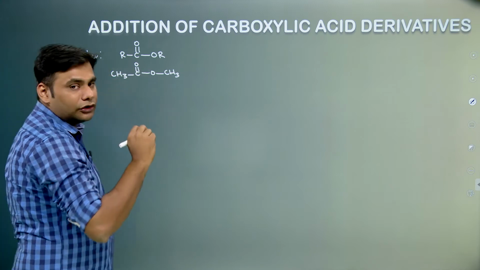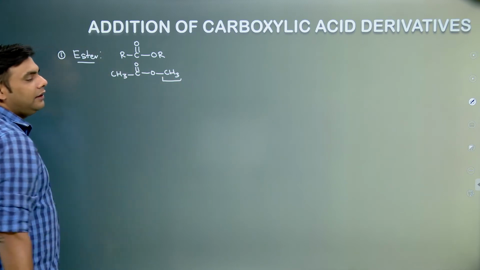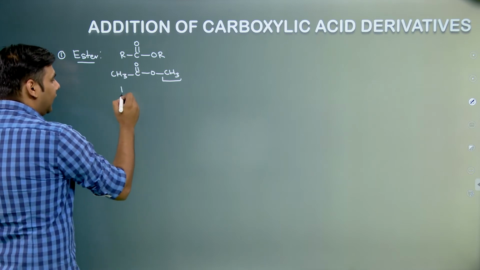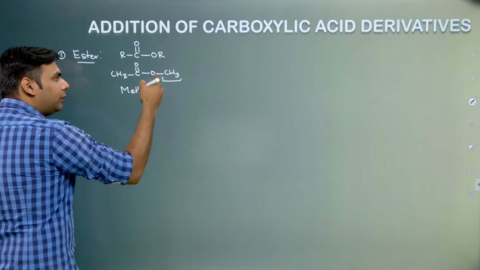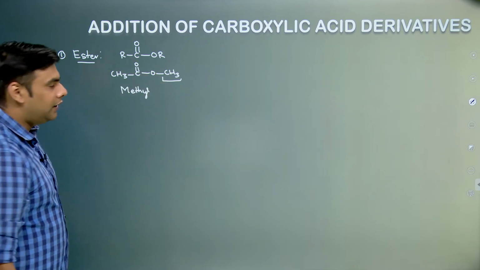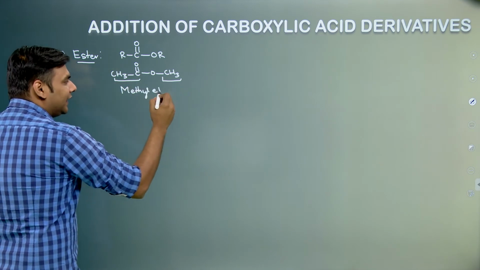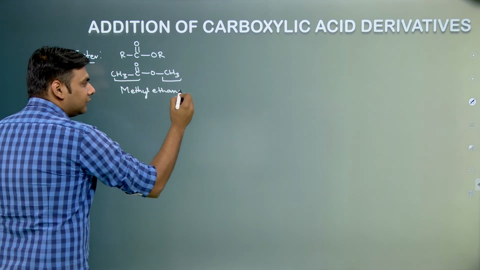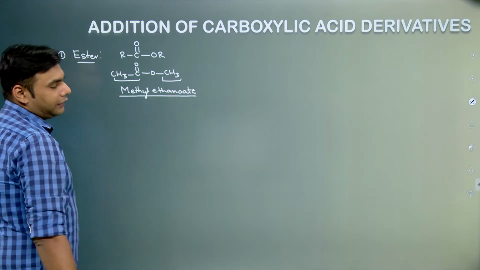Generally during the nomenclature of ester, what we do is we name the alkyl group attached to the oxygen. So that is a methyl. First we have to name the alkyl group that is attached to the oxygen, and there are 2 carbons over here. So we call this ethanoate. So this molecule is basically methyl ethanoate.